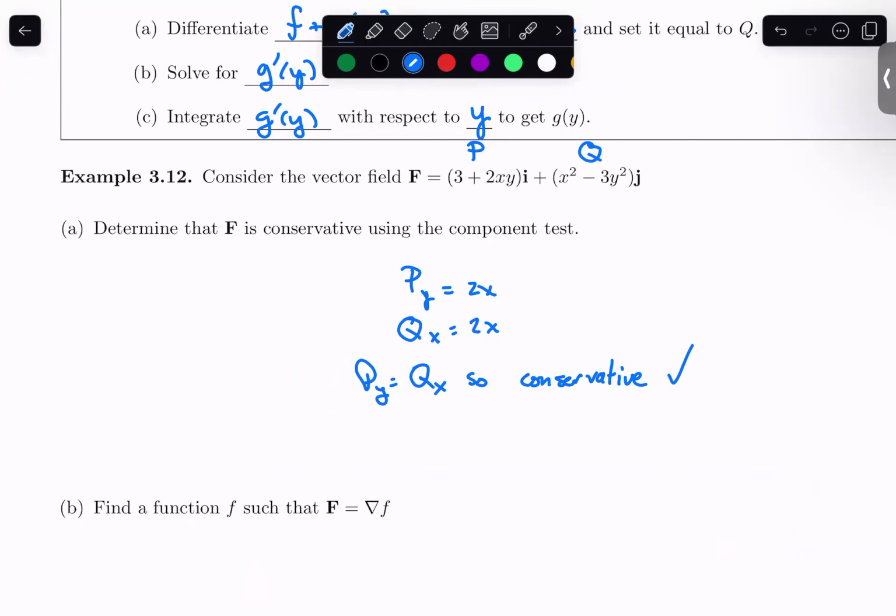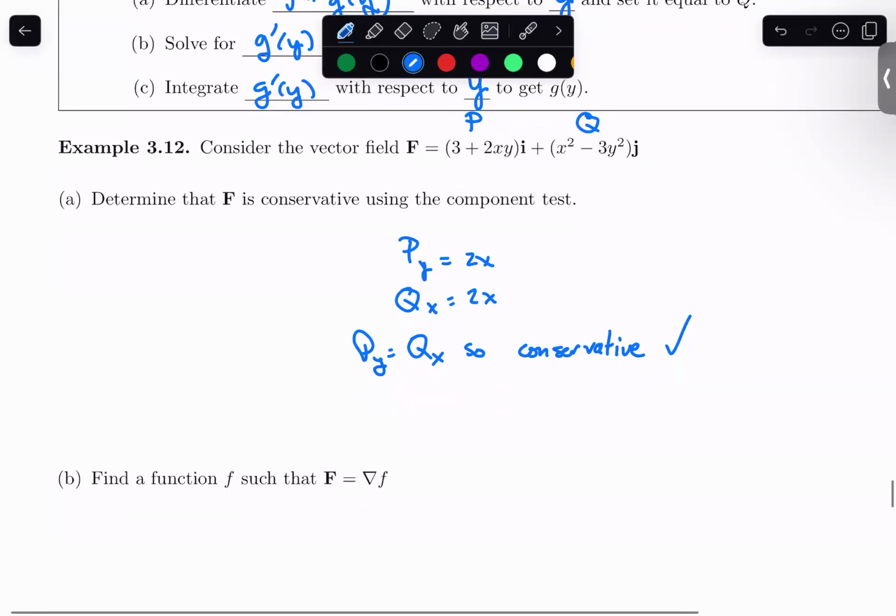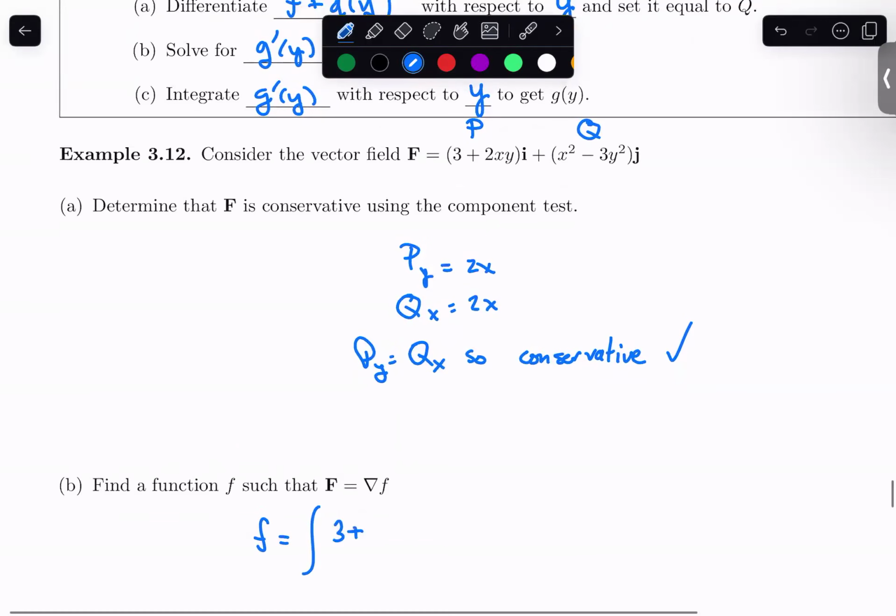Part B, a little bit longer, we need to find the potential function, right? So we're going to go ahead and start off by coming up with a candidate for our potential function by integrating our first component. So 3 plus 2xy, and we are integrating this with respect to x. After all, this is supposed to be f sub x, since this is a conservative vector field.